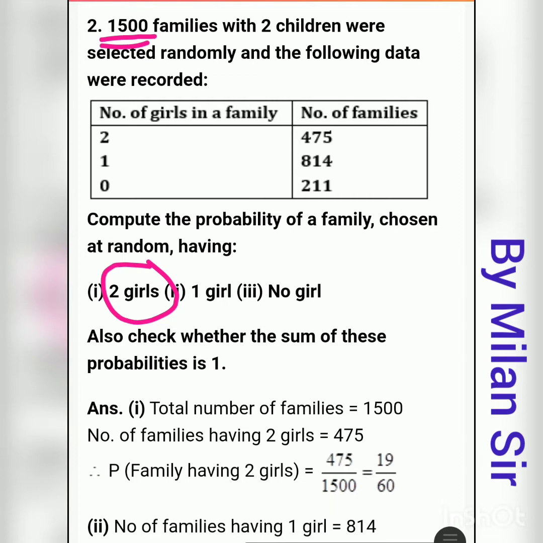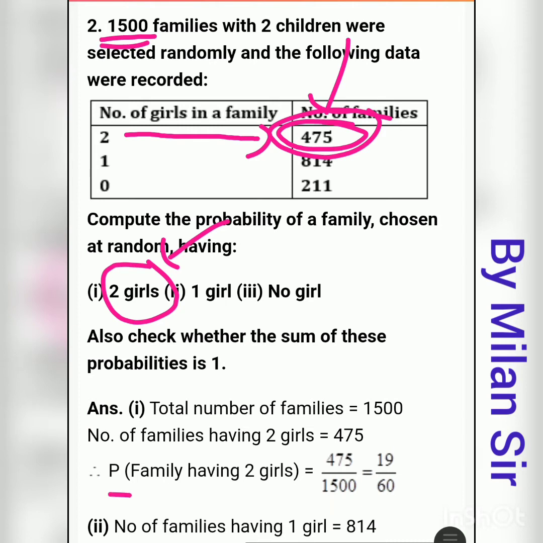Now, the favorable outcomes are the families which have 2 girls. Here we have the data: number of girls in a family is 2 and number of families is equal to 475. So this is the favorable outcomes. Total outcomes 1500, and for favorable outcomes we just need to find the families which have 2 girls. So in total we have 475 families which have 2 girls.